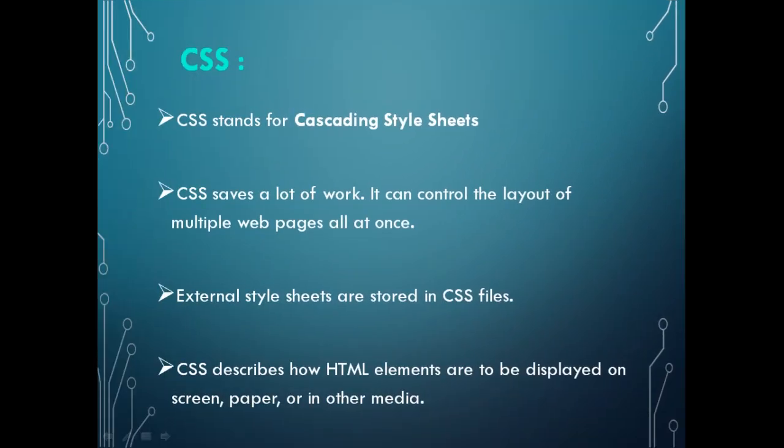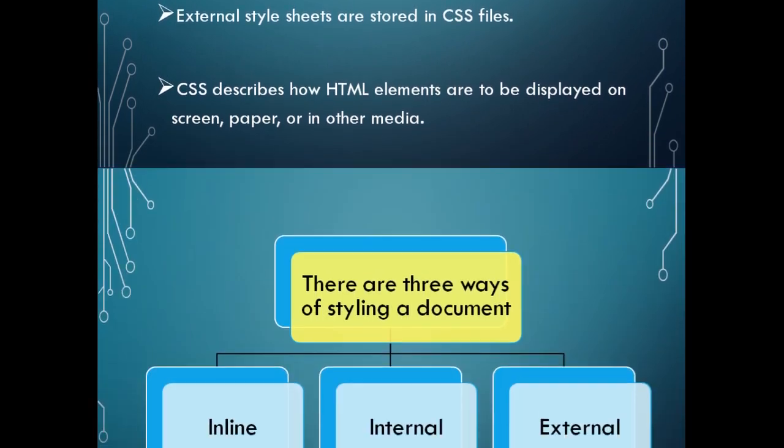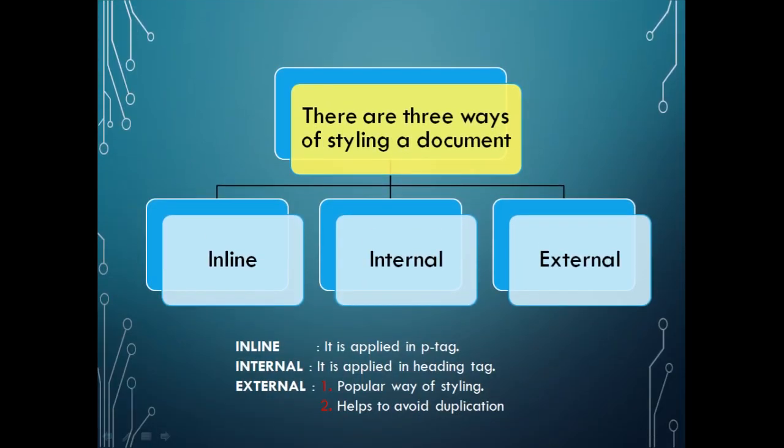CSS stands for Cascading Style Sheet. CSS saves a lot of work. It can control the layout of multiple web pages all at once. External style sheets are stored in CSS files. CSS describes how HTML elements are to be displayed on screen, paper, or in other media. There are three ways of styling a document: inline, internal, and external. Inline, it is applied in a p tag. Internal, it is applied in the heading tag. External is the popular way of styling, which helps to avoid duplication.